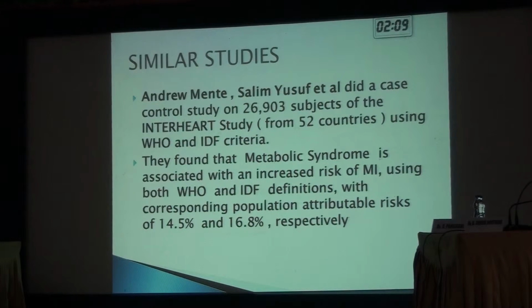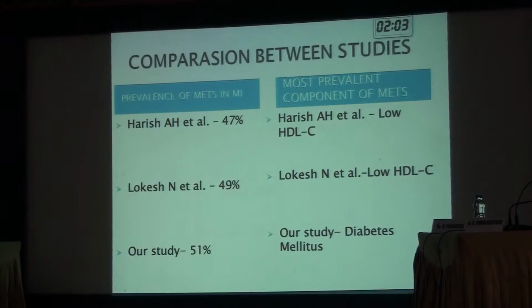of 26,000 subjects, an international study on metabolic syndrome and myocardial infarction. In these studies, the prevalence of metabolic syndrome in MI was found to be 47% and 49%, but we found it to be 51%. In our hospital, the most prevalent component was diabetes mellitus, whereas in the studies done in Karnataka, low HDL was the most prevalent component of metabolic syndrome.